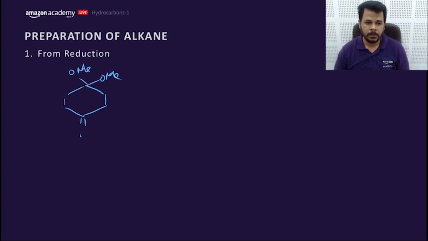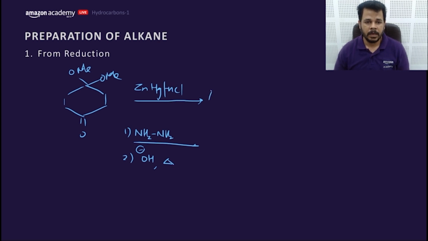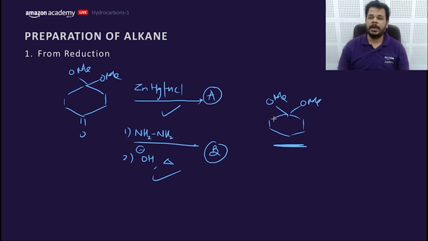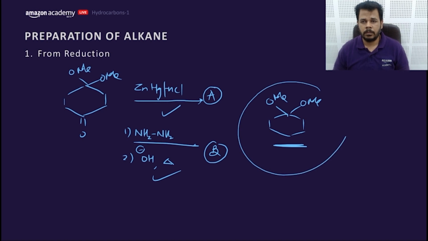If I use this, should I use Zn, Hg, HCl, or should I use NH2NH2, secondly OH minus, heat? A or B? Which of the following is correct to get this product? I want to make this product. Which of the following is the better option, Clemmensen or Wolff-Kishner? A or B? Which is the best option to get this product? DG says B, NK says B.